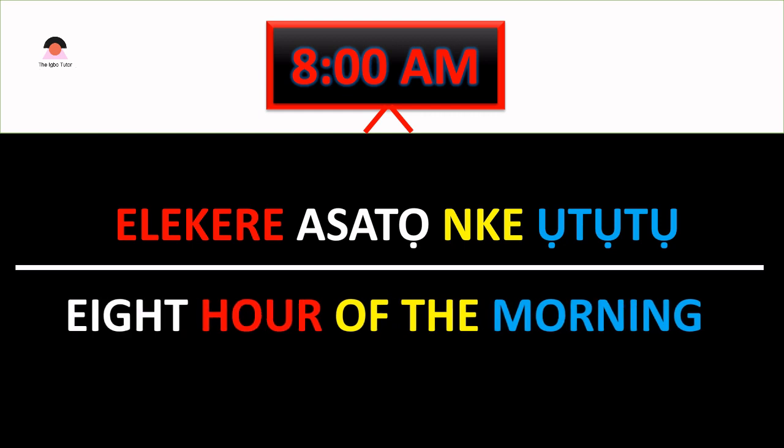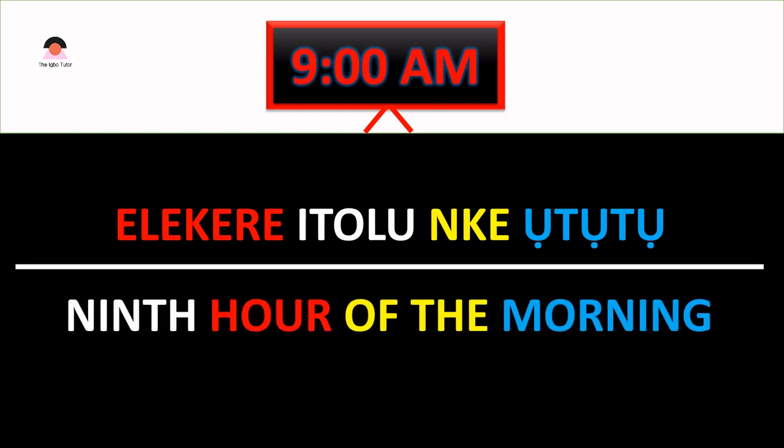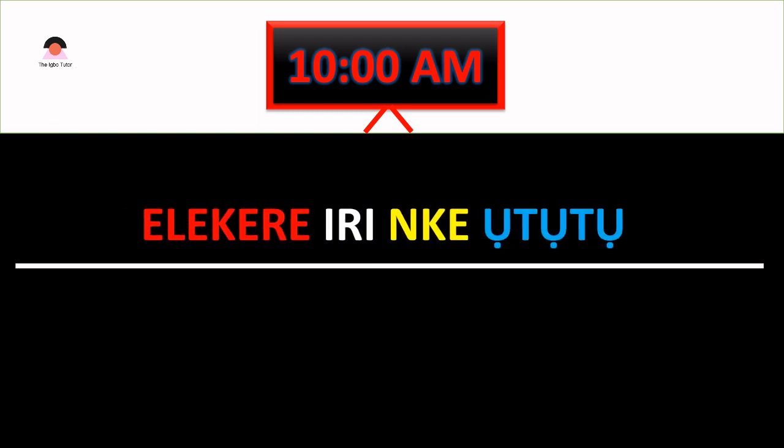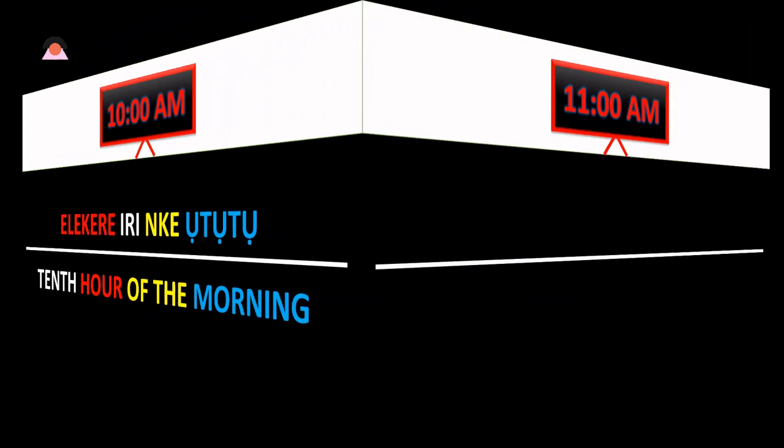Elekere asatọ nke ụtụtụ. 9 a.m. by our clock. What is it in Igbo language? Elekere itoolu nke ụtụtụ. The 9th hour of the morning. 10 a.m. What is it by our time? 10 a.m. is elekere iri nke ụtụtụ. The 10th hour of the morning.